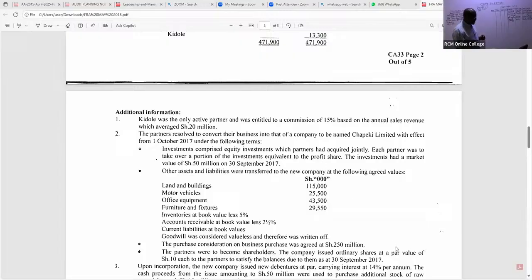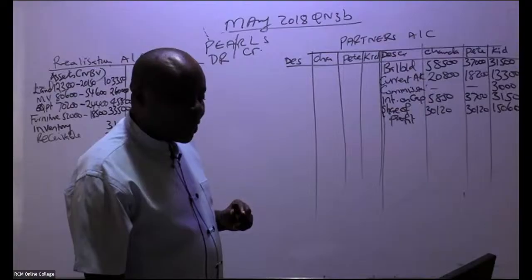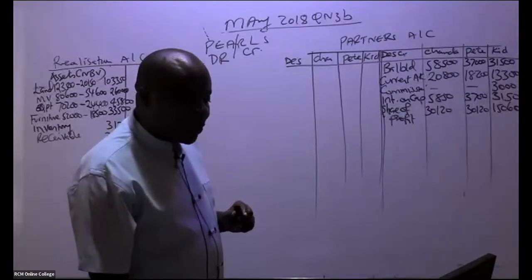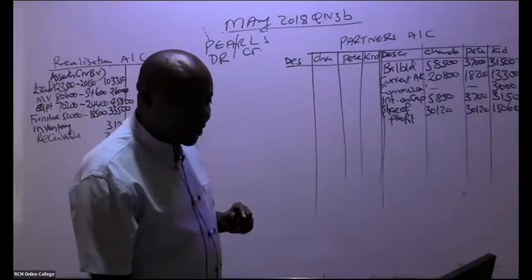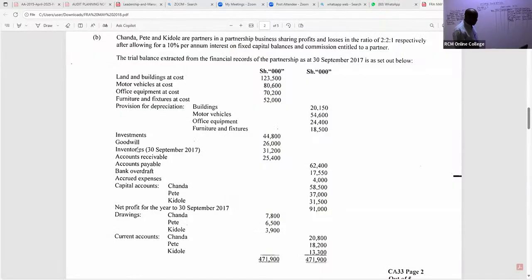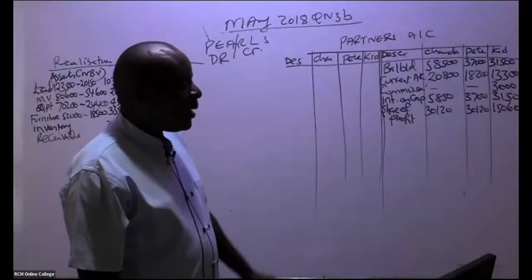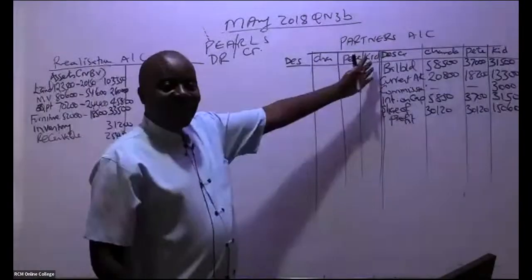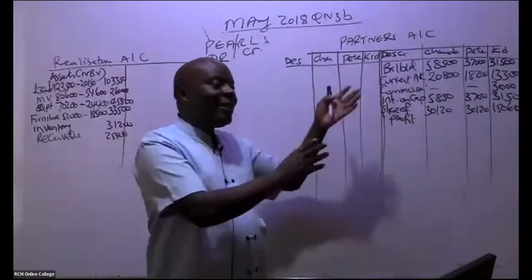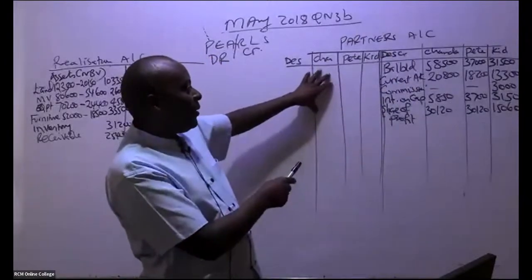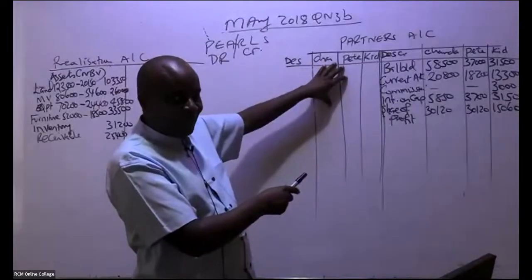So it means that these investments you are seeing here, please listen, were not taken over by the new company. These investments were taken over by these 3 ninjas. So assets taken over by the 3 ninjas, we shall give them their assets. We shall debit here when we reach that point.